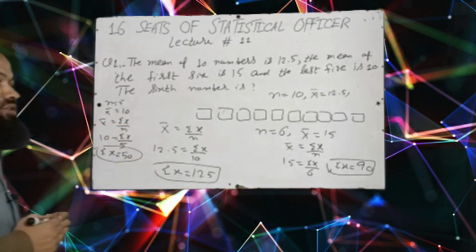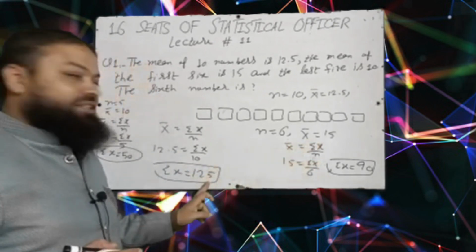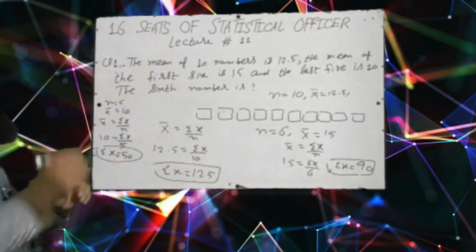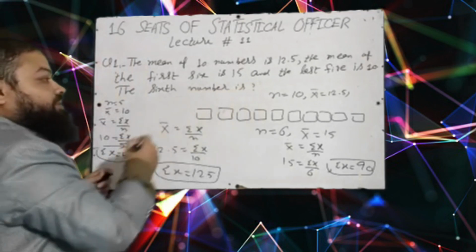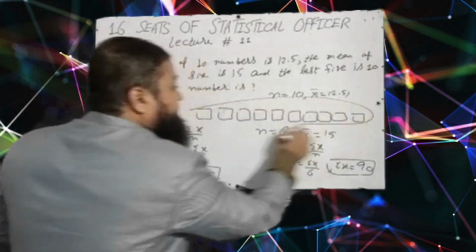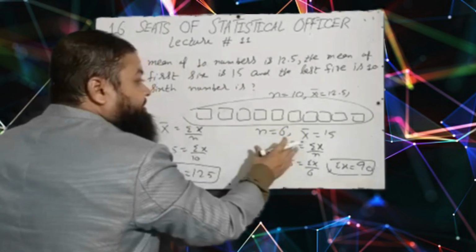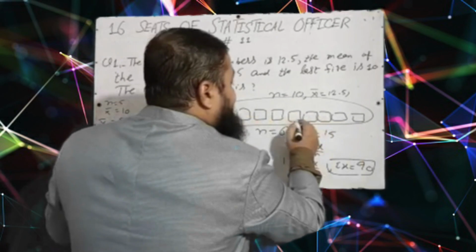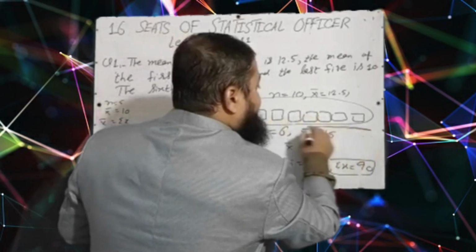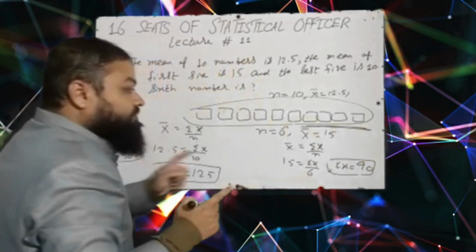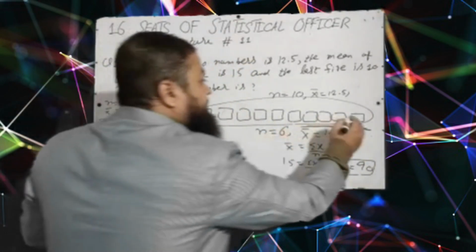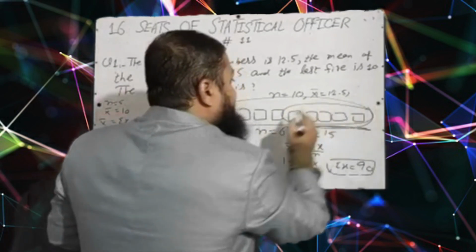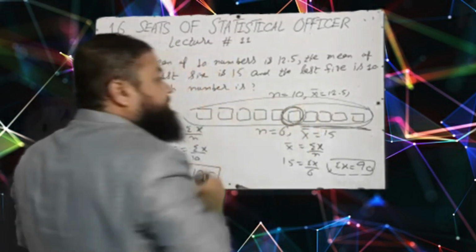Now dear students, did you notice the sum of the 10 numbers is 125, the sum of the first 6 is 90, the sum of the last 5 numbers is 50, and we are to calculate the sixth number. If I subtract the sum of the first 6 numbers from the sum of the 10 numbers, I will get the sum of the numbers 7, 8, 9 and 10, these 4 numbers, and the other information is the sum of the last 5 numbers is 50. I will subtract the sum of these 4 numbers from the sum of the 5 numbers and I will get the sixth number. A very conceptual question.